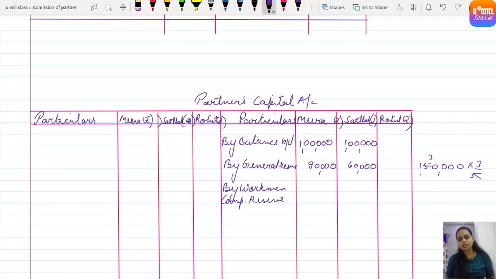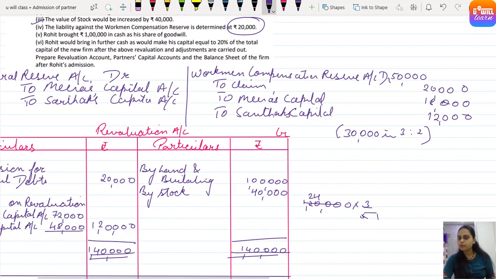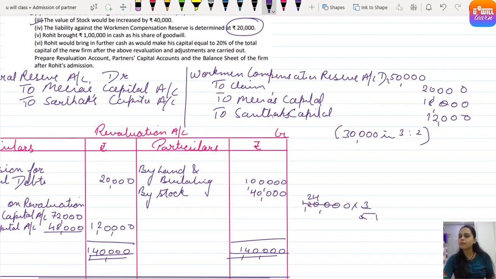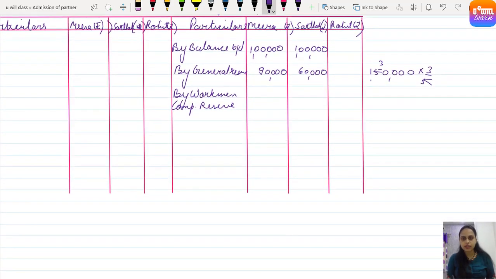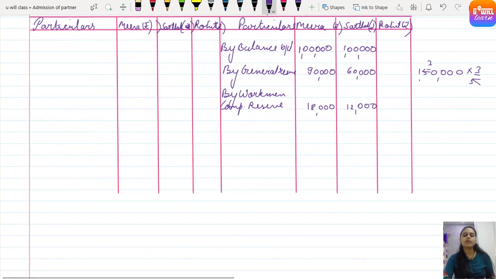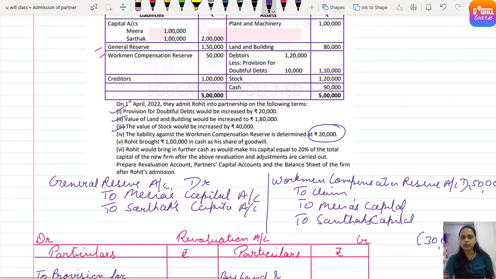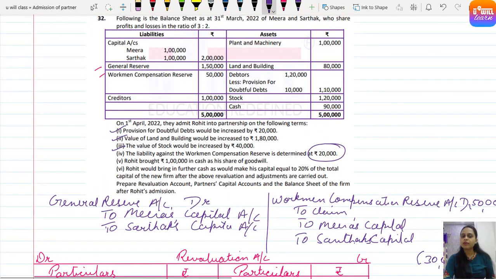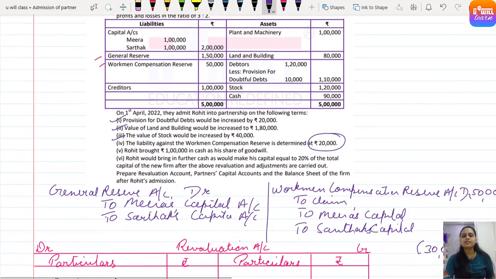Yes, by workman compensation reserve, just now we calculated 30,000 in the ratio 3 is to 2 because 20,000 is utilized to pay the claim. So 18 and 12, right? So 30,000 in the ratio 3 is to 2, we get 18,000 and 12,000 for Sarthak. Clear everyone? Got it? Come on. Next we have, let's check the balance sheet. Any other reserve? No. No accumulated profit, no accumulated loss and fictitious asset. Okay, come on, let's come down.